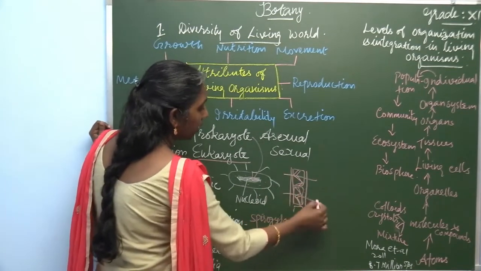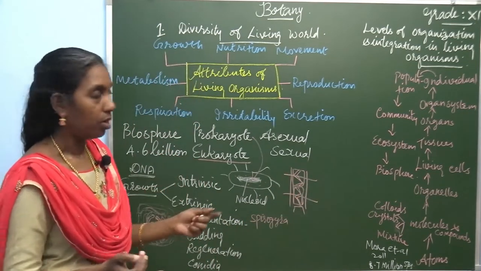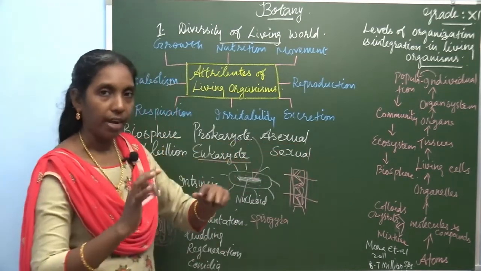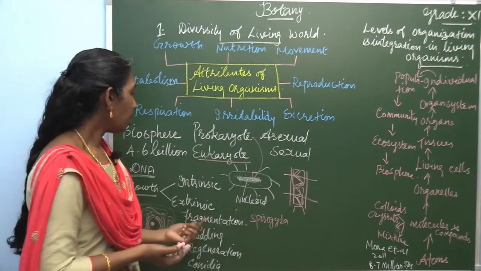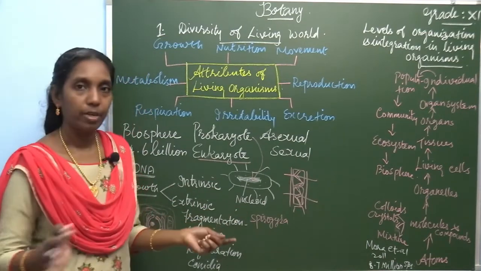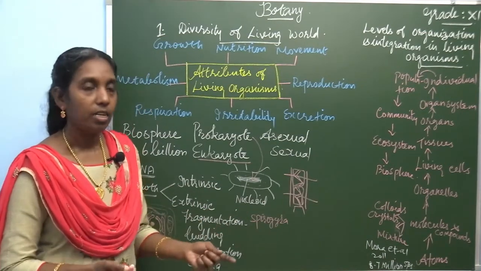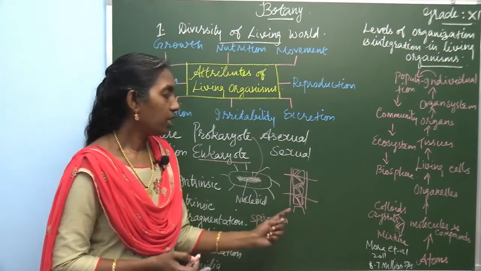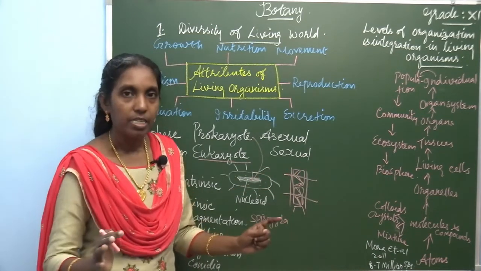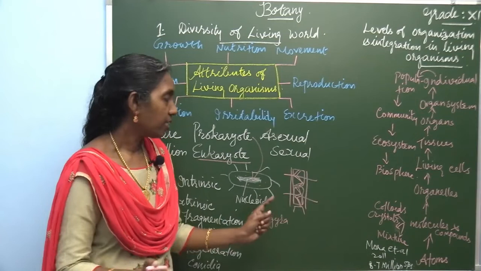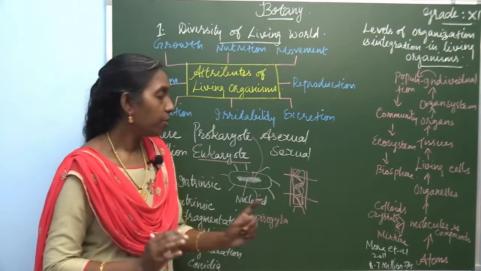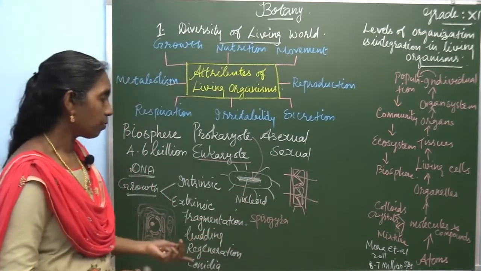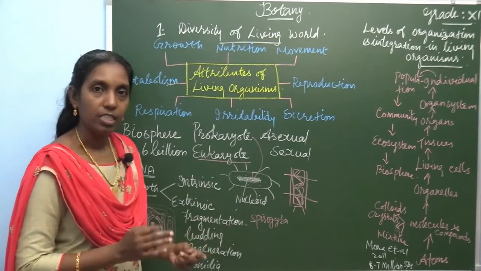It can detach from the parent one. Each bit or fragment is able to develop into a new individual. So, this type of reproduction is called fragmentation. Accidentally, when the plant body is fragmented or detached into pieces, each piece has the ability to develop into the entire species. This is called fragmentation.